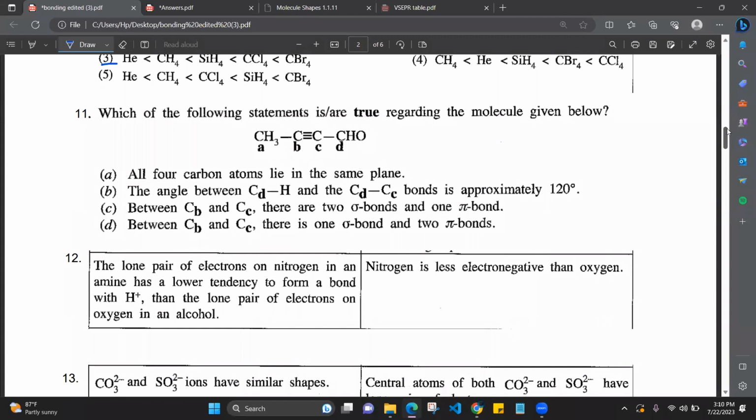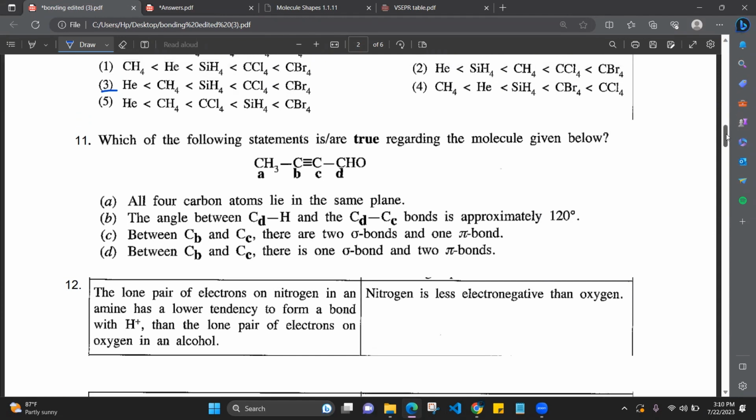Which of the following statements are true regarding the molecule given below? Right. So when a question like this is given, go one by one. Okay, don't try to do elimination method here. Go one by one. For this earlier question, you all can use the elimination method, okay? For this one, go one by one. Just know the techniques, how to go. If there is a comparison, use elimination. If there are ABCD statements, go one by one. Just try to grasp the techniques, okay? Right. Which of the following statements are true regarding the molecule given below? All 4 carbon atoms lie in the same plane.